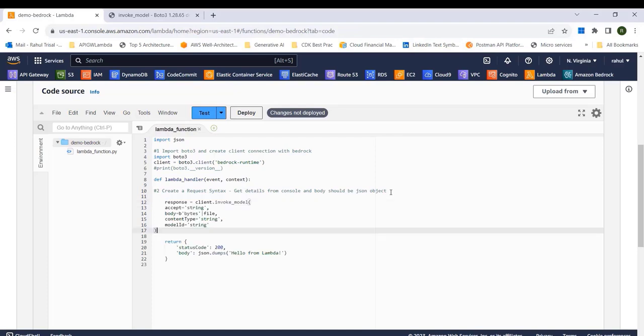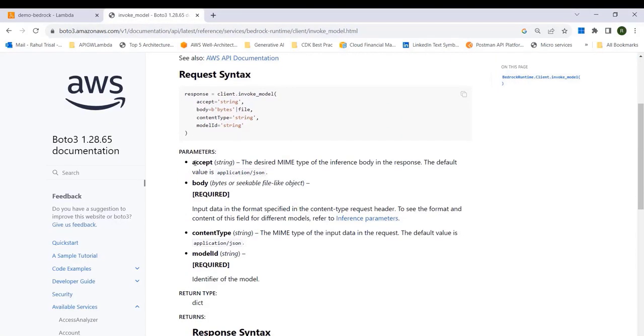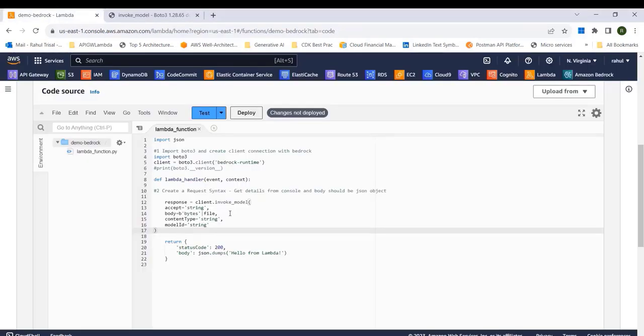Let me just paste it here. Now let's see what all this means. So if you go here, the first one is accept, and you can see it's a string and the default value is application/JSON. So that's what we're going to keep. I'm just going to copy it from here and place it here.